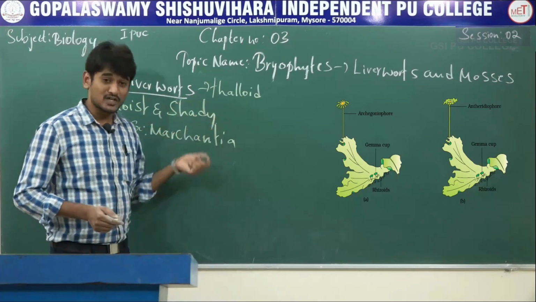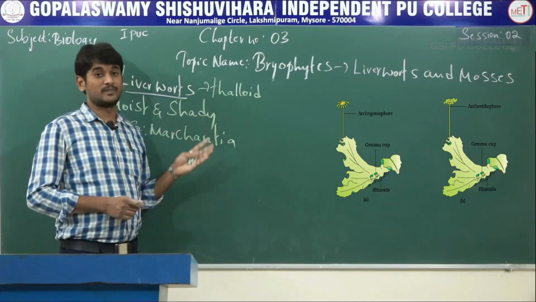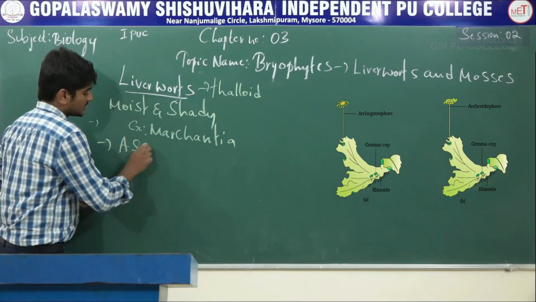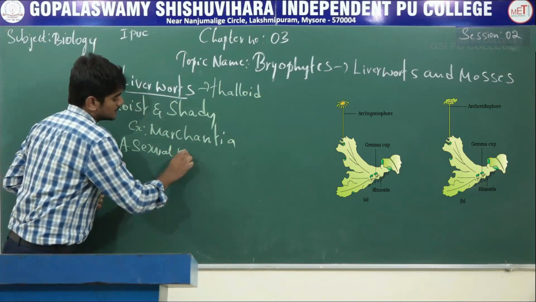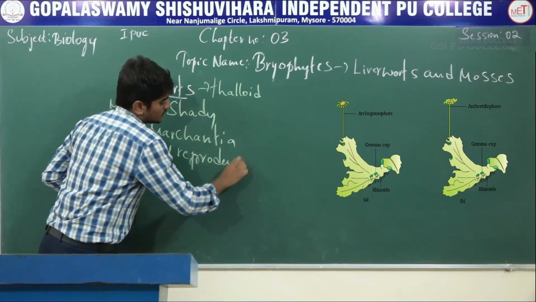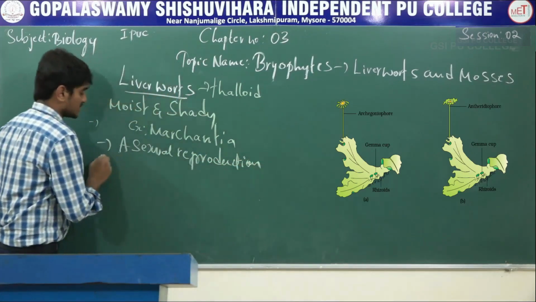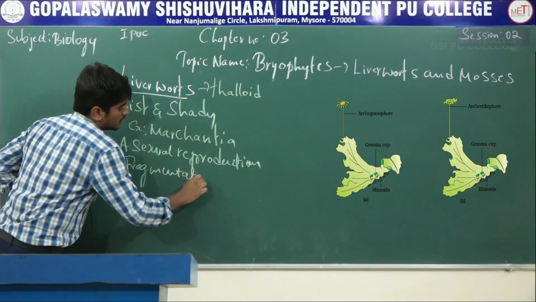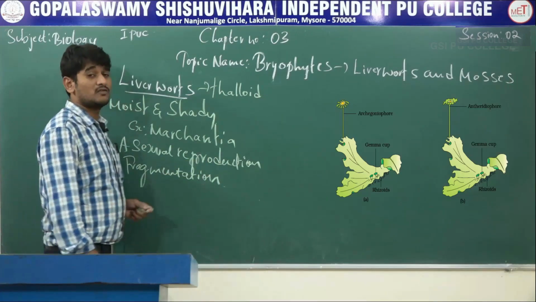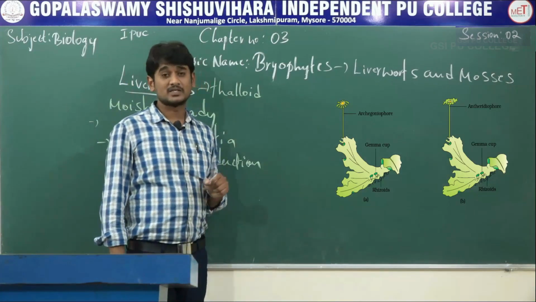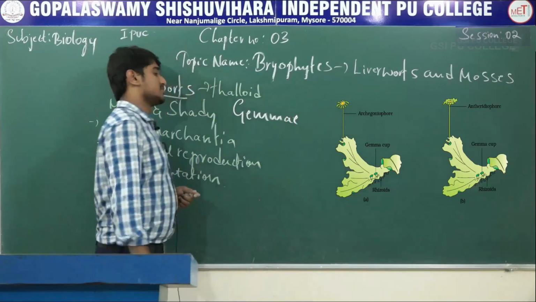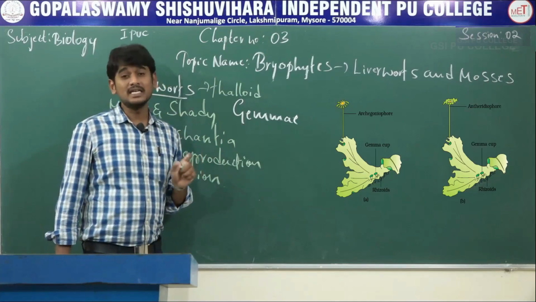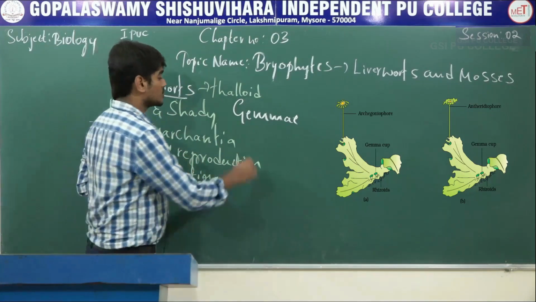And the reproduction, which means the asexual reproduction, takes place by fragmentation or formation of a specialized structure called gemmae. Okay, so what is gemmae? Gemmae are green multicellular asexual buds.